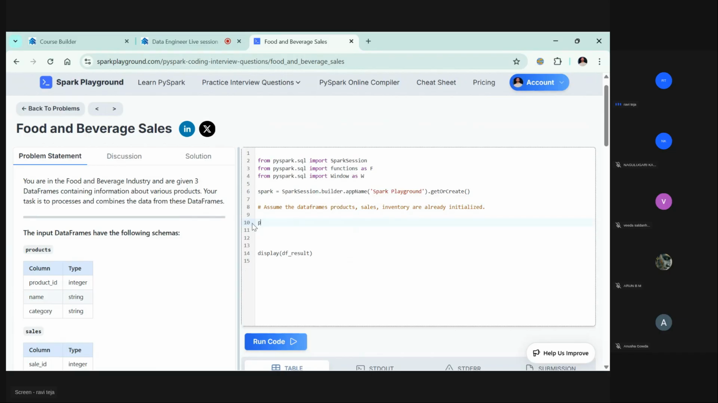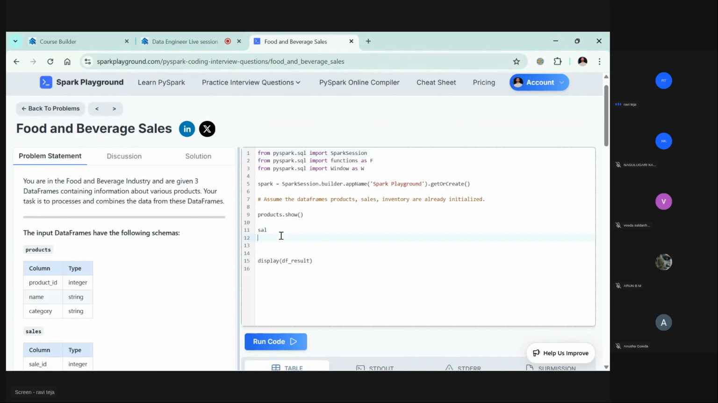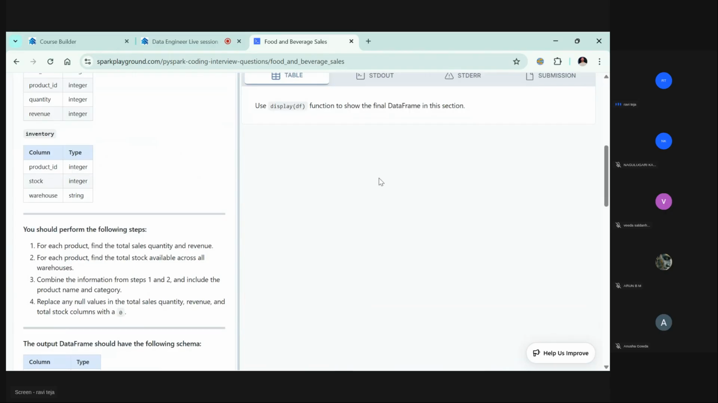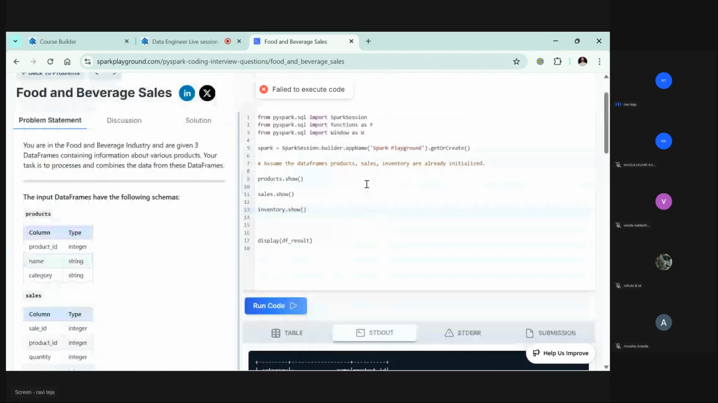Okay. Products dot show. Sales dot show. Inventory dot show. Let's try to print them. Let's see what output we got. If the result is not yet calculated, it will throw an error.